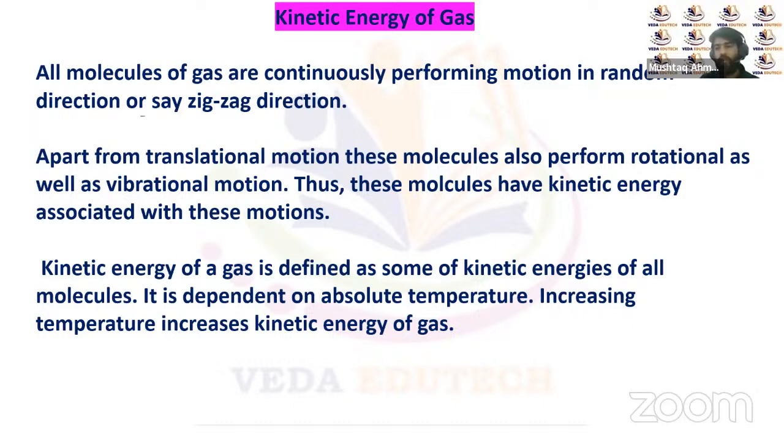So kinetic theory of gases is a theory given for the ideal gases. The first point about any gas we have surrounding us is that the motion of gas molecules is a random motion. It's not in a particular direction. It can be in any direction, for any molecule. The motion of gas molecules in a container or in the surroundings is always a zigzag motion.